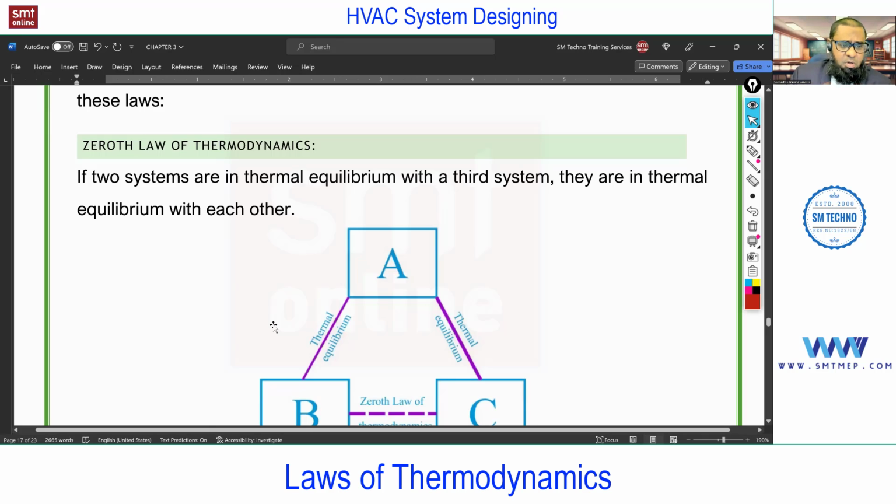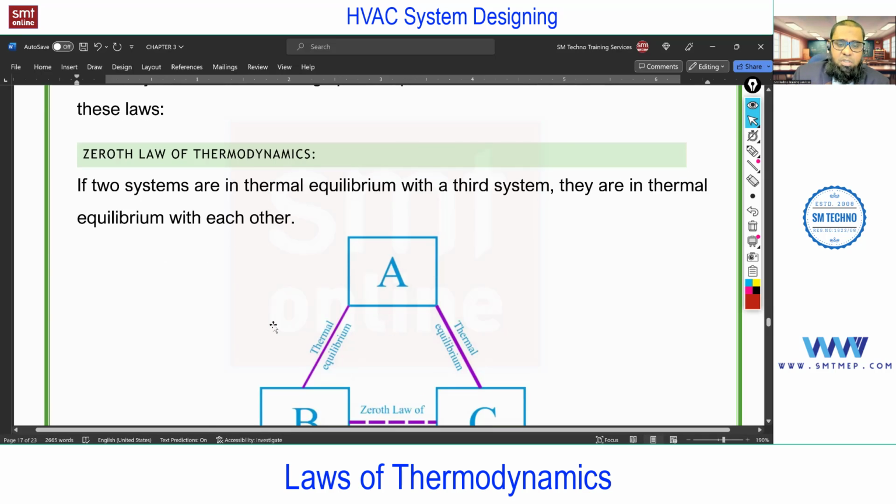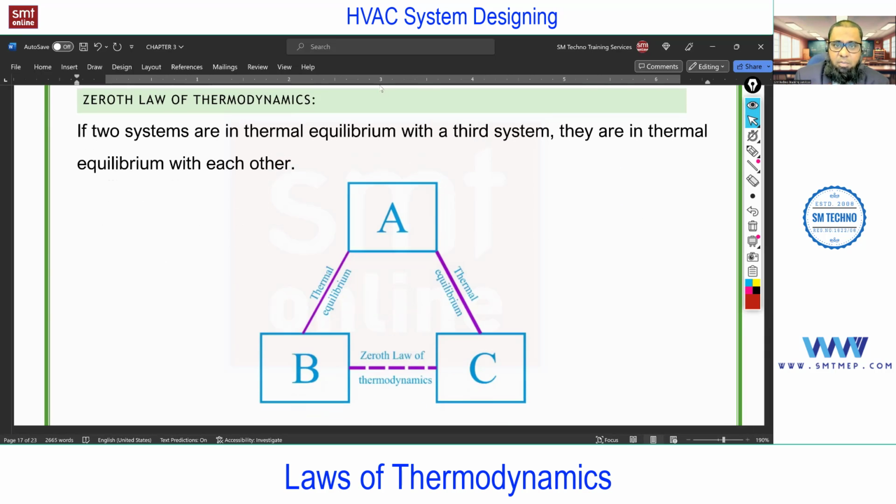As per the zeroth law, if two systems attain thermal equilibrium with a third system, it means all the systems will attain thermal equilibrium with each other. So what is thermal equilibrium? A balanced state with respect to temperature. That is thermal equilibrium. This term we can use in HVAC. I'll give you a quick idea.